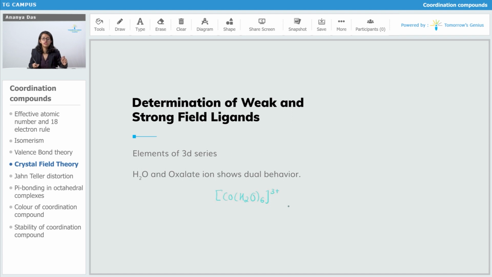Now H2O is going to behave as a strong field ligand. It is going to cause pairing and it will give a low spin complex. With iron, H2O is not going to do that. With Fe3+, there is still going to be no pairing. Oxalate also does the same thing. Oxalate is a didentate ligand.